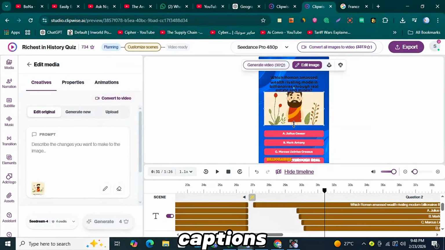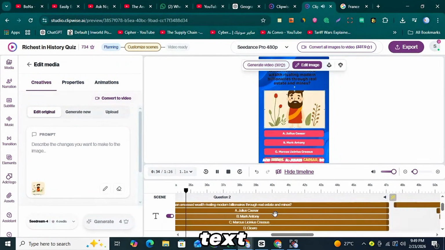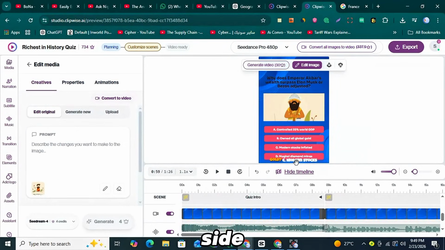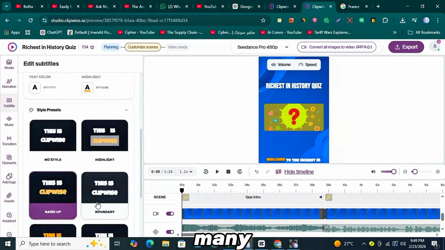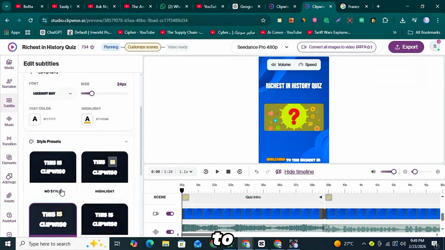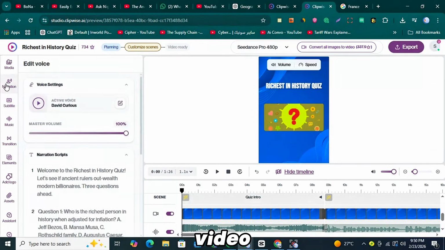You'll also notice captions appearing on the screen. If you want to edit them, simply click on the caption text and a settings panel will open on the right side. From there, you can change the caption style, font, size, and template. There are many built-in caption styles available if you want to enhance your video. But if you don't want captions at all, you can simply turn off the caption option and they will be removed from your video. Below the caption section, you'll find the music option.